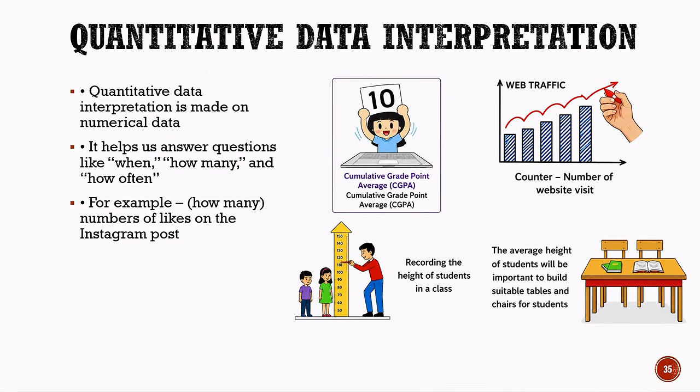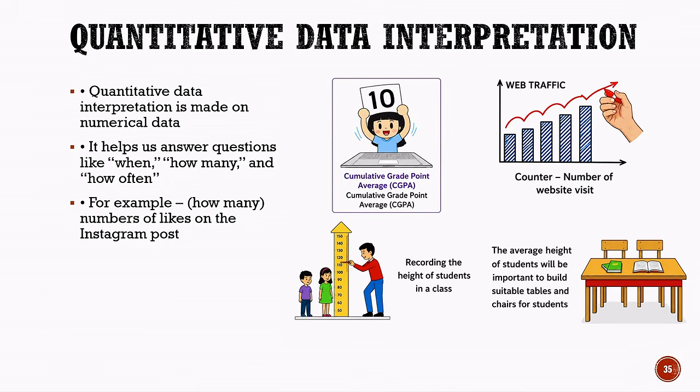answer the question. Quantitative data can also be used to record the cumulative grade point average, or CGPA, of students. We can use numbers to compare students' academic performance. Another example is web traffic. By counting the number of visits to a website, we can understand how frequently people are visiting it.